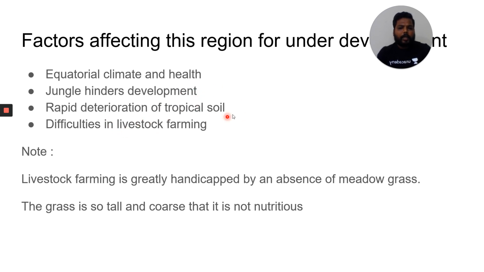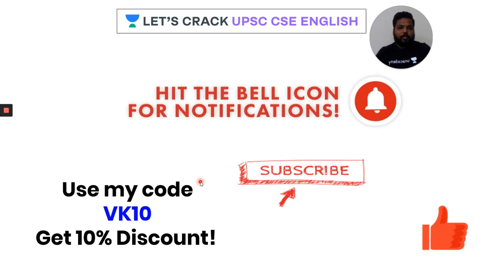Rapid deterioration of tropical soil. Because of daily heavy precipitation, we find mostly marshy, peaty soils in this region. Hence, tropical soils are not easily regained. So this is one point. And you find difficulties in livestock farming, because livestock farming is greatly handicapped by the absence of meadow grass. In these regions, the grasses are so tall and not nutritious. Generally, temperate grasses are very nutritious, and in those regions we find a huge amount of livestock farming. Here, not so. Hence, thank you for watching this lesson.